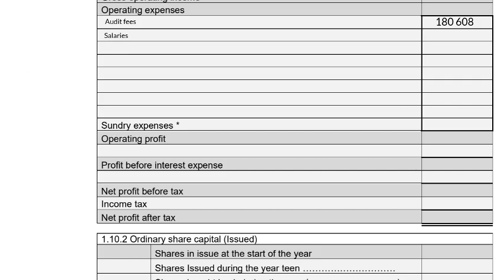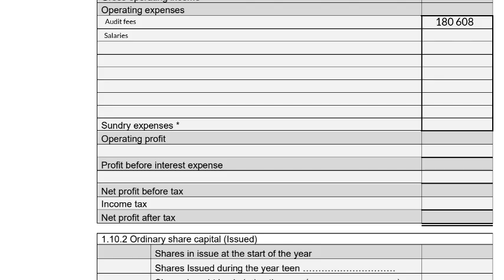Salaries, we go to adjustment G. An employee who is on leave has been omitted from the salary journal for February 2025. His salary details are as follows. Net salary, 21,320 Rand. The total deductions amounts to 18% of his gross salary. The employee's contribution is 4,000. So we need to calculate his gross salary.